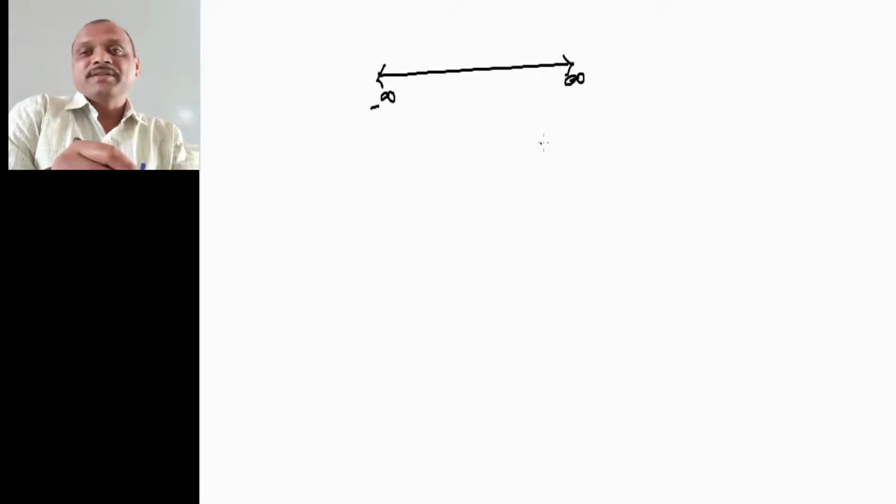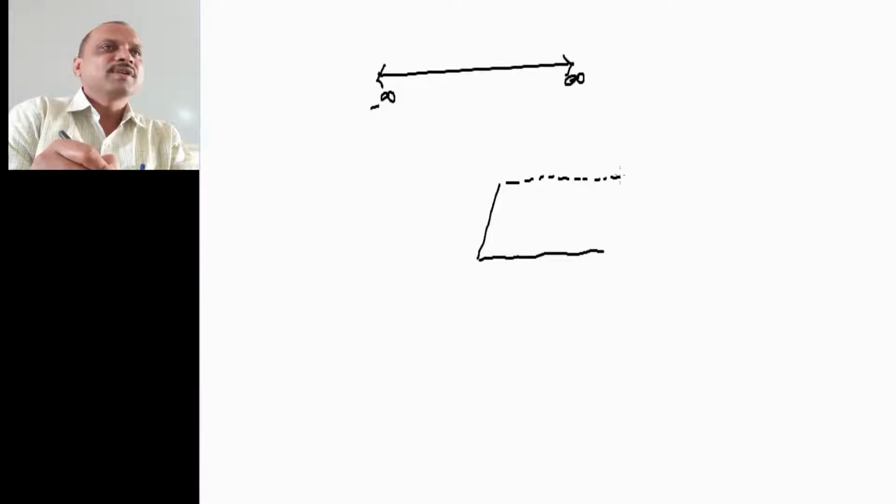But we have seen that for complex numbers, we have an Argand plane where there are real parts and imaginary parts. So complex numbers are usually denoted on the complex plane. We have a complex plane like this, where we have the real line as well as the complex numbers. So what about infinity in this complex plane?